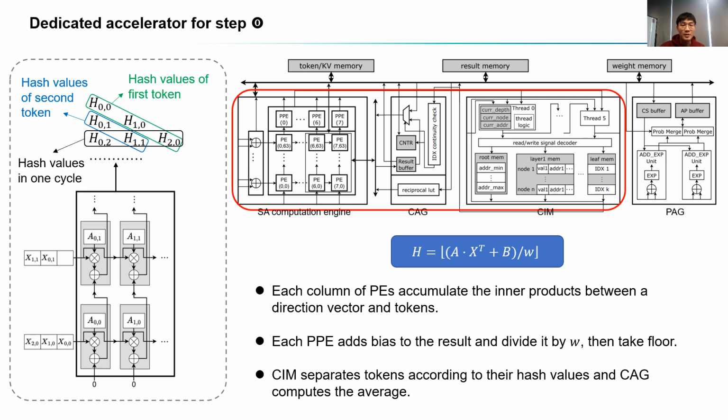Hash values generated within each cycle belong to different tokens and lie in different positions of the hash vector, enabling the CRM module to process them on the fly, where tokens are separated into clusters. The CAG module then computes the cluster centroids as compressed tokens.